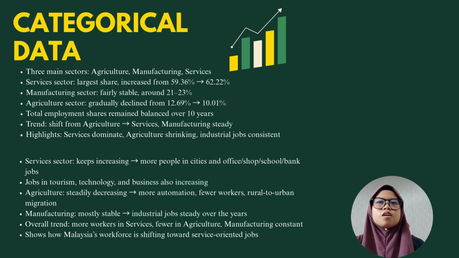In contrast, employment in the agriculture sector has steadily declined from around 12.6% to about 10%. This decline is mainly due to increased automation in farming and rural-to-urban migration, where workers move to cities in search of better paying and more stable jobs. Meanwhile, the manufacturing sector remains relatively stable throughout the period, staying between 21 and 23%. This suggests that industrial and factory jobs have been maintained consistently, even though the economy is shifting in other areas.